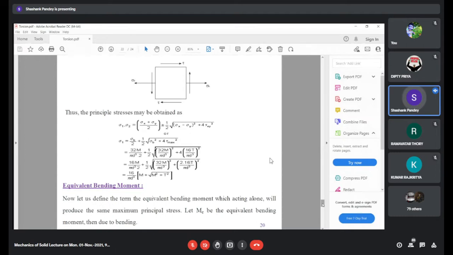We can use our expression for the principal stress, which we already derived, the generalized equation: sigma x plus sigma y by 2 plus minus 1 by 2 root of (sigma x minus sigma y) squared plus 4 tau xy squared. Since we have already derived this equation, if we look carefully here, sigma y is not present, sigma x needs to be replaced by sigma b, and tau xy is replaced by the corresponding shear stress.